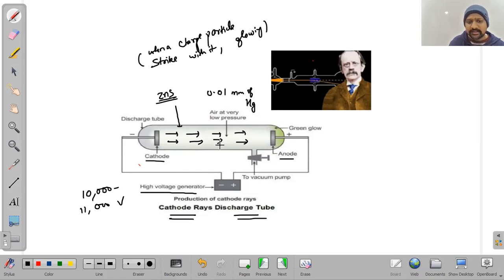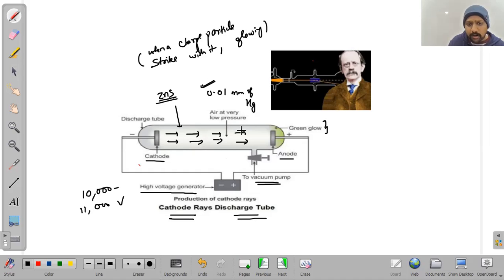How do we find that these rays are moving from the cathode towards the anode? Because we find that beyond the anode some green color glow was there. It was due to the striking of a particle. A vacuum pump was also attached to maintain this low pressure.